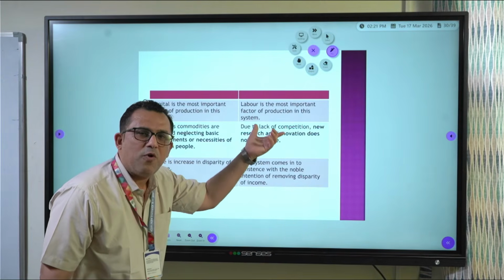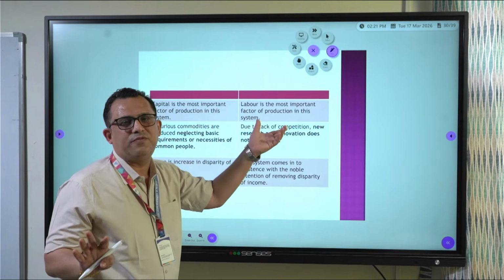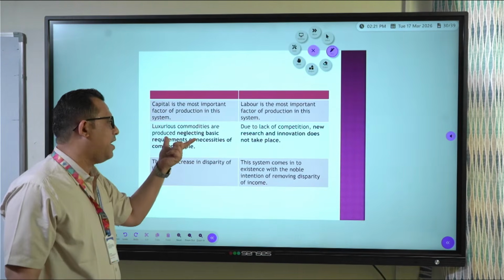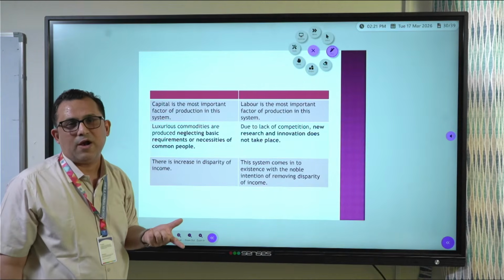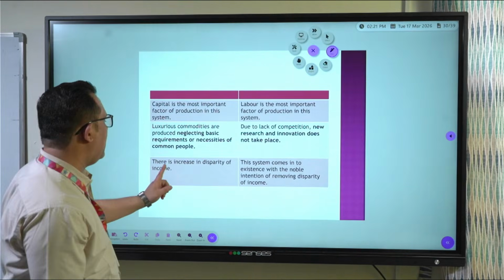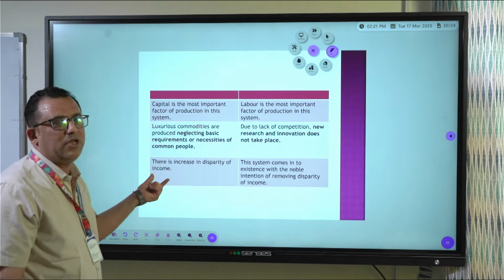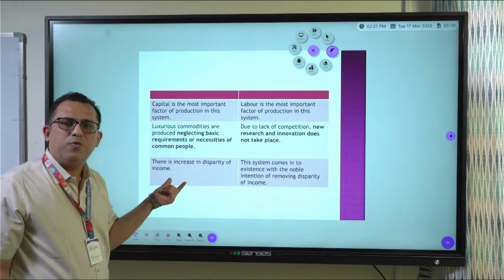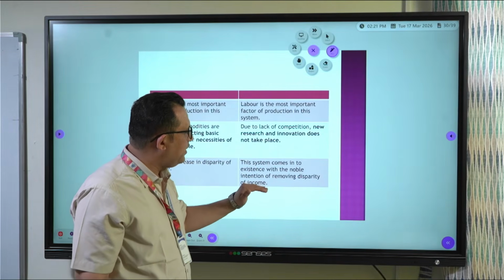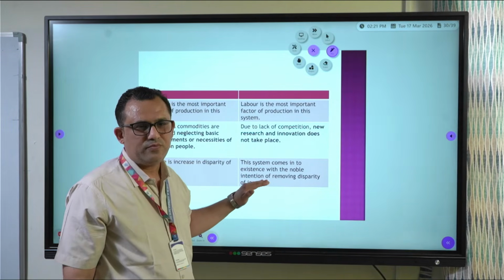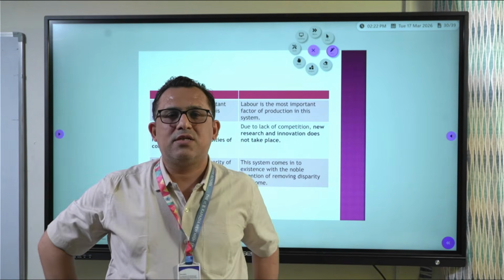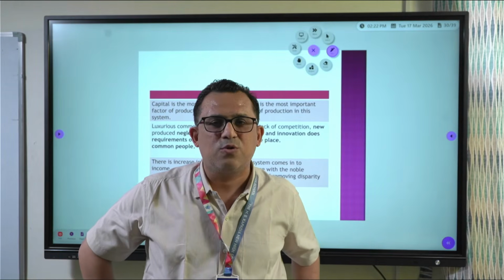In the socialist system, everything is produced for all the people, irrespective of their wealth, and new research does not take place. Whereas in the market system, new research takes place according to the willingness and paying capacity of the people, and new innovation takes place and luxurious commodities are produced. And the last, there is increasing disparity of income in the market system. The rich become richer, the poor become poorer. Whereas the socialist system came into existence with the noble intention of removing disparity of income and promoting social welfare. So that is the difference between the market system and the socialist system.